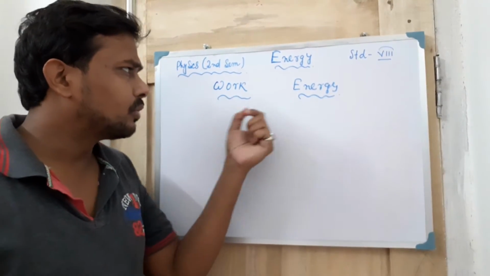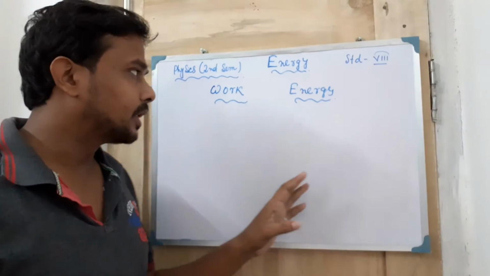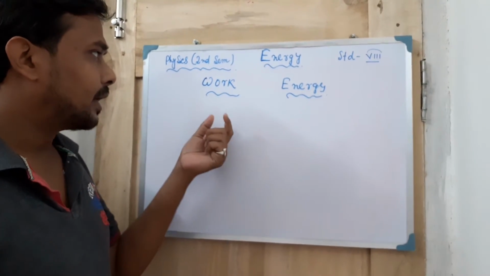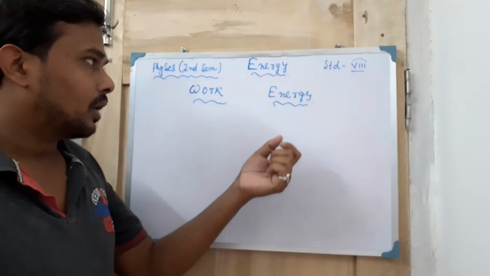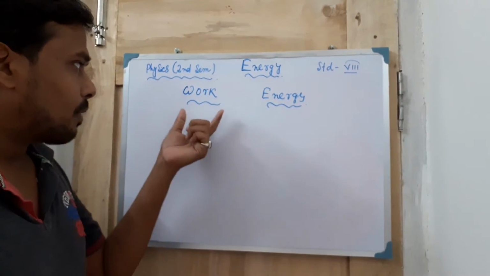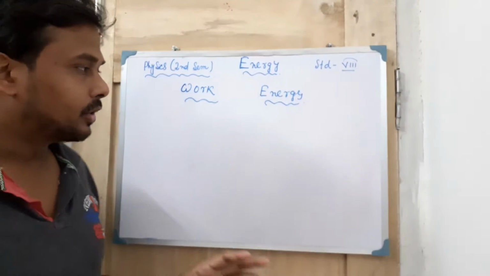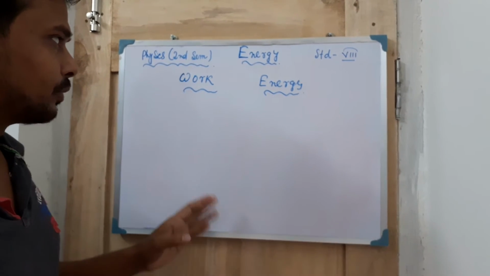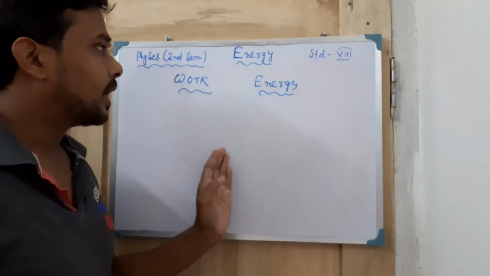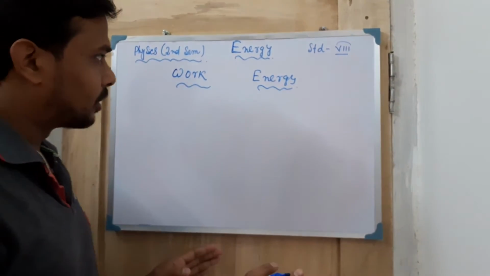These two quantities are very much similar to each other, but there is one difference. Both are scalar quantities, sorry. One can be zero, one cannot be zero. You will read this afterward in this chapter, why one can be zero and why the other cannot be zero, so I will also tell you that.